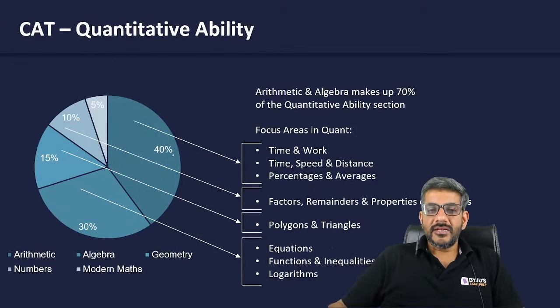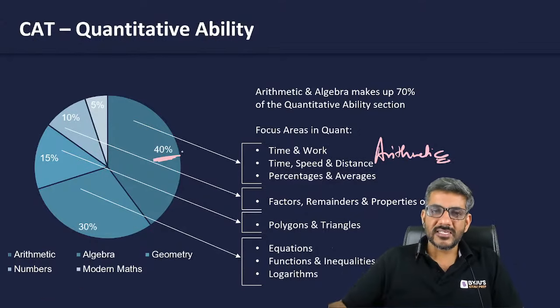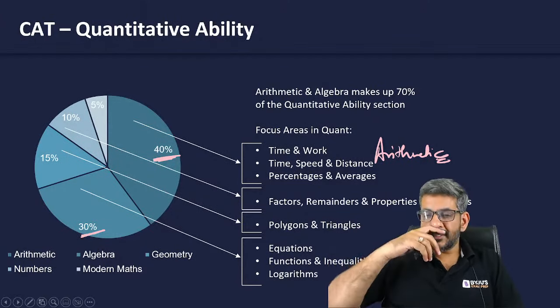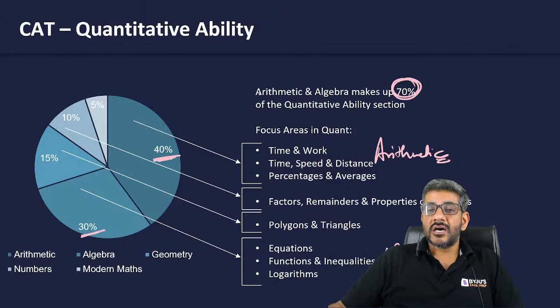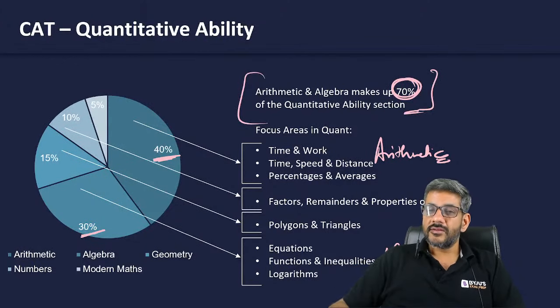In quantitative ability, 40% of the questions have been from arithmetic, that is time and work, time, speed, distance, percentages and averages, etc. 30% of the questions have been from algebra, that is quadratic equations, linear equations, higher order equations, functions, logarithm, inequality, sequence and series, etc. 40 plus 30 makes 70%. Just arithmetic and algebra make 70% of the quantitative ability section.